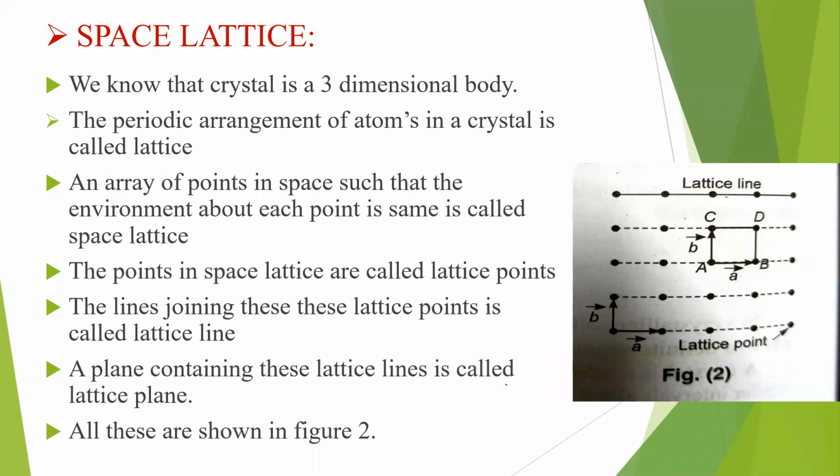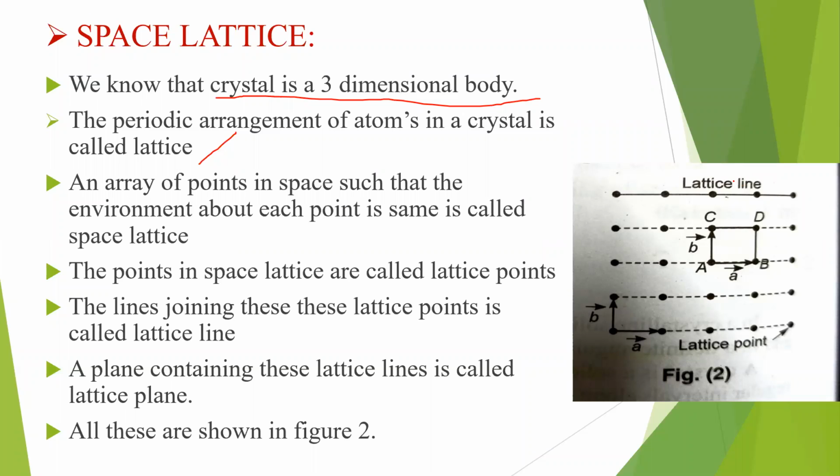Now, next comes the space lattice. So what is a space lattice? I think you have heard this term in your intermediate, but let us see it in depth now. We all know that a crystal is a three-dimensional body. The periodic arrangement of atoms in a crystal is called a lattice. You already studied this: an array of points in space such that the environment about each point is the same.